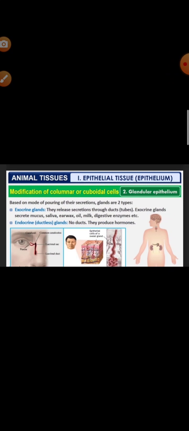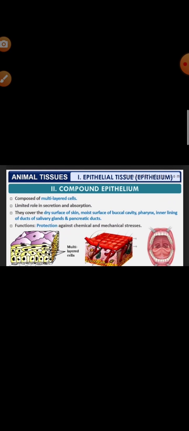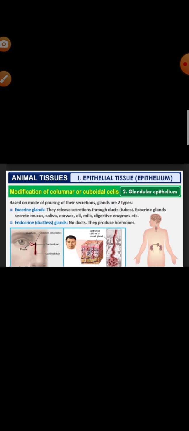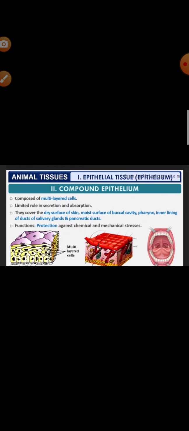And endocrine glands do not have ducts, and they pour their secretions directly into the bloodstream, which is carried to the site of action, known as the target organ, like the thyroid gland, pituitary gland, and thymus gland. Another type of gland is known as the heterocrine gland. These heterocrine glands have both exocrine and endocrine function. They possess some characteristics of the exocrine gland and a few characteristics of the endocrine gland, like the pancreas, testes, and ovary.